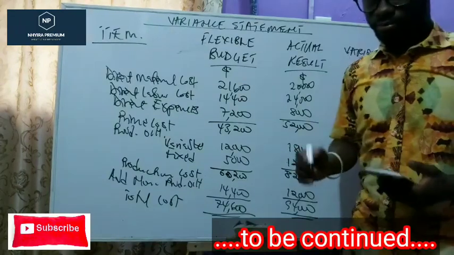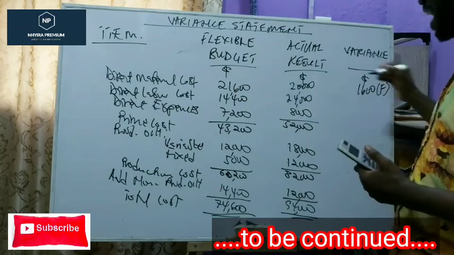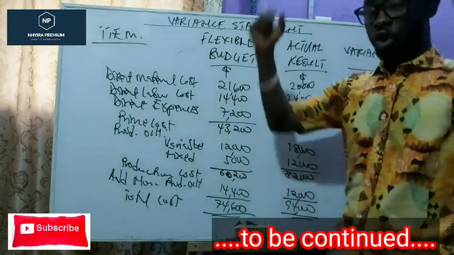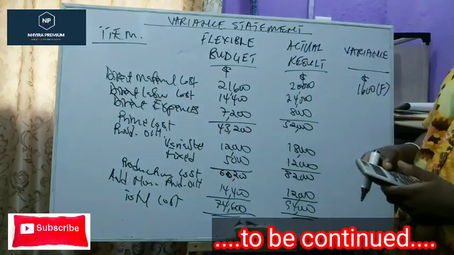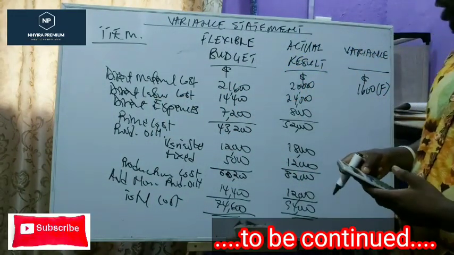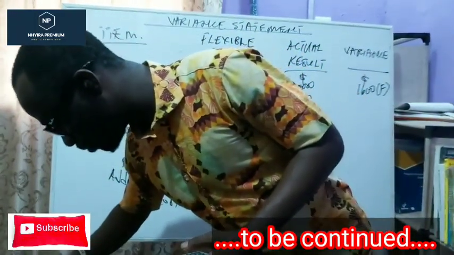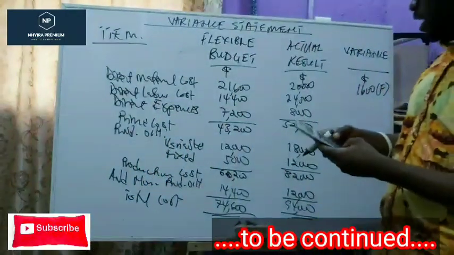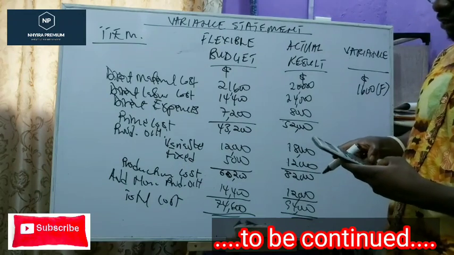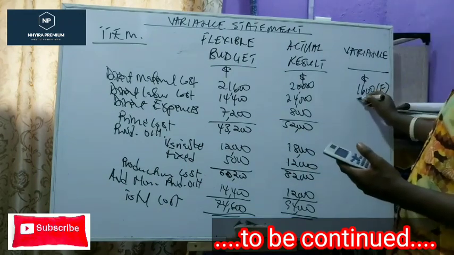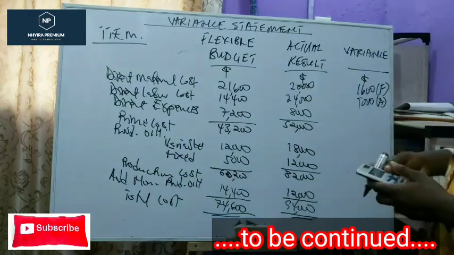Is it good or bad? As you can see, this is a favorable variance. We spent less than how much we are supposed to spend, so hooray, we did well. Direct labor cost, we wanted to spend 14,400, but we actually spent 24,000. That's huge. Let me make sure I did not make a mistake. 24,000, yeah. 24,000 minus 14,400, and that's 9,600. And that's a huge adverse variance, because we spent more than we are supposed to spend.